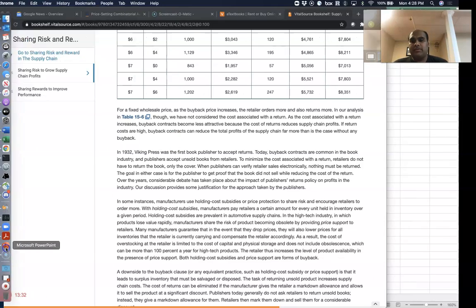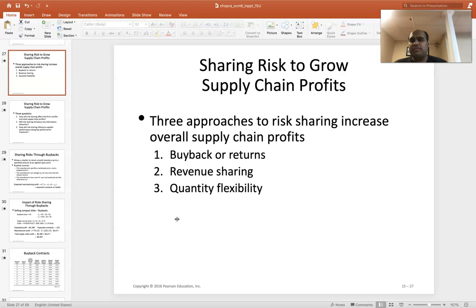And so like I was talking about before, there are 3 ways in which you can share risk to improve supply chain profits. We talked about buyback.